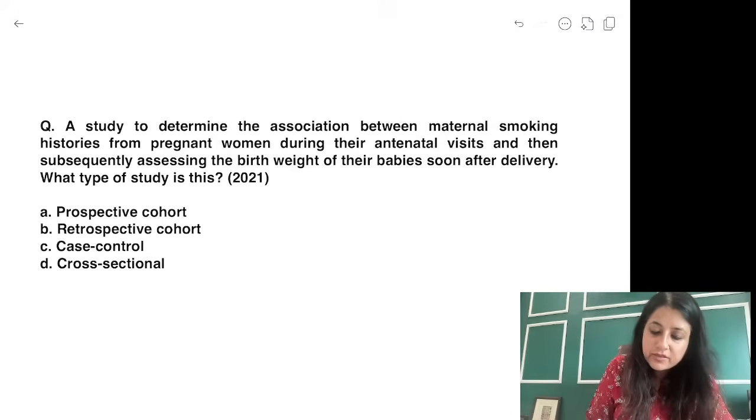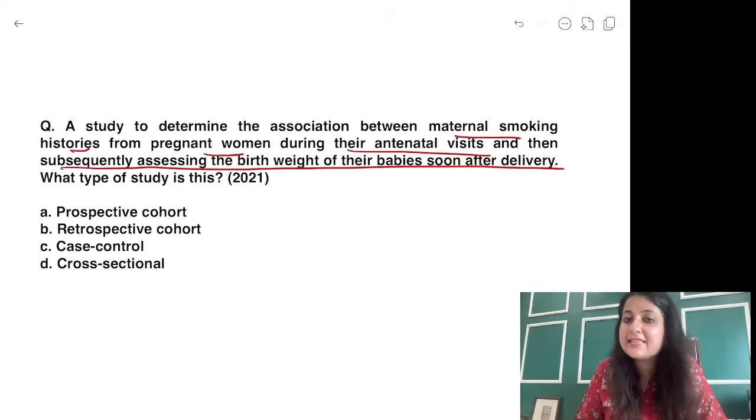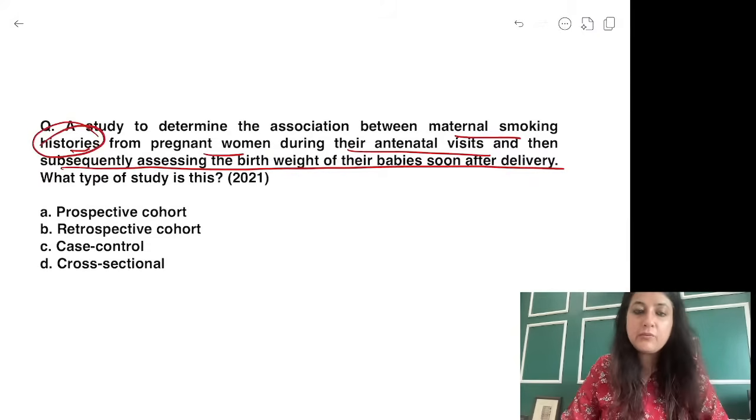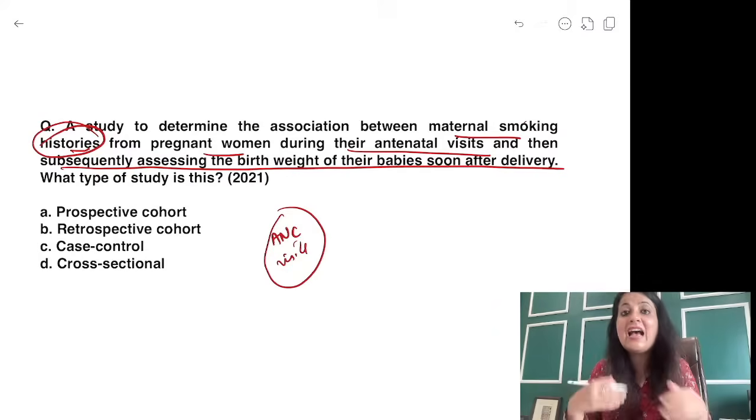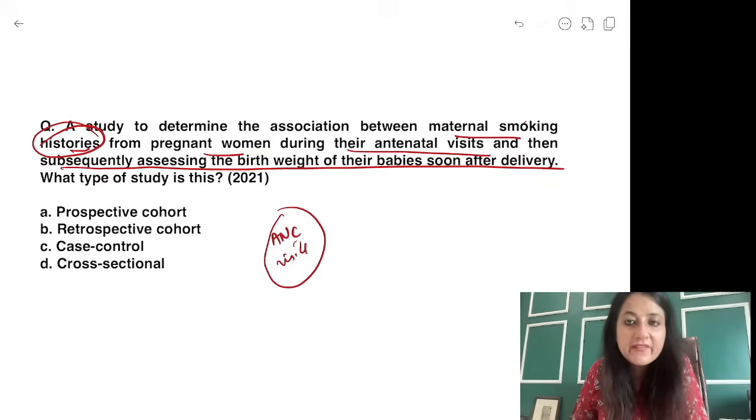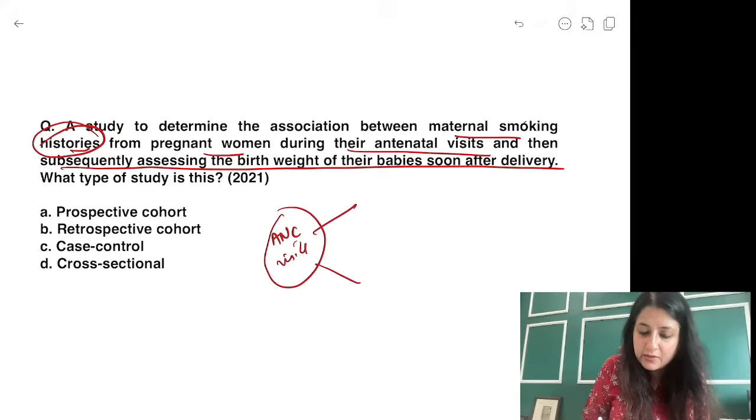Study to determine association between maternal smoking histories from pregnant women during the antenatal visits and then subsequently assessing. Subsequently. Now, don't get confused by the word history over here. That history word आ गया, so चलो backwards. नहीं, it was not a question for that. The women have come to you during ANC visits, and you are taking their smoking histories. It's like a personal history taking. Do you smoke? Have you ever smoked? Okay. So what am I doing? I am comparing smokers, non-smokers.